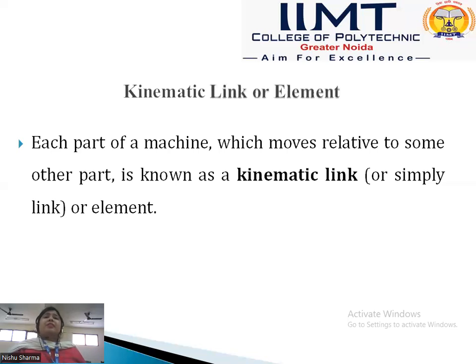When we see a machine, there is a combination of various parts, but a part is called a link when one part moves with respect to another part. Otherwise, it is only called a part. So a kinematic link is that part of a machine which moves relative to some other part.